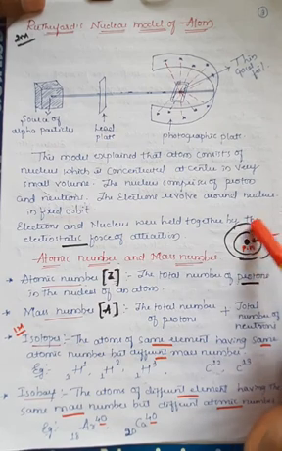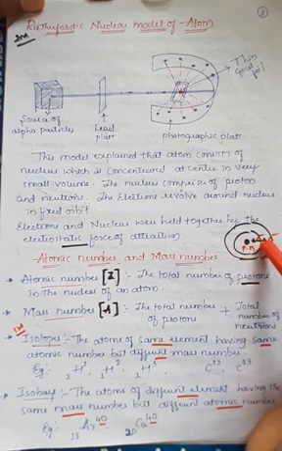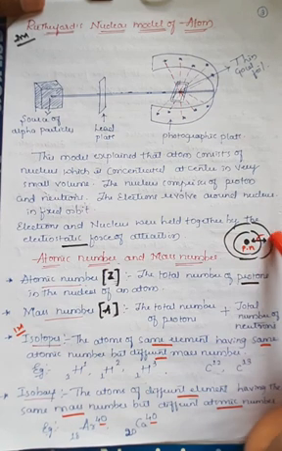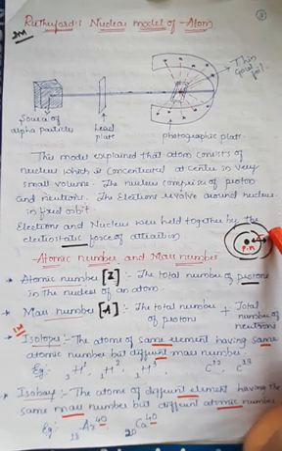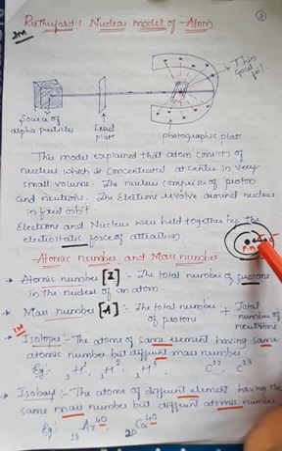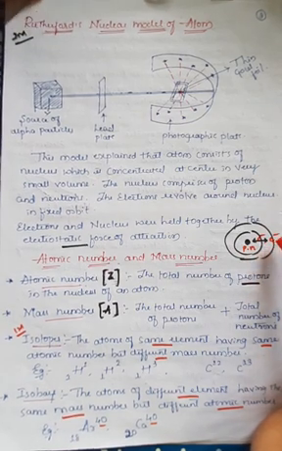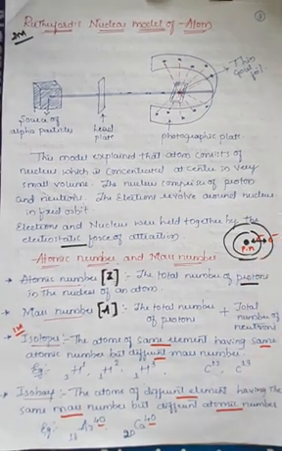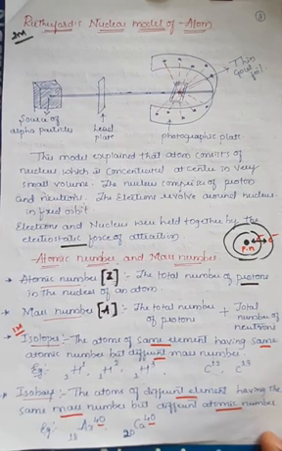In the case of fixed orbits, which are circular in nature, those are electrons, and there will be a greater attractive force between the positive charge, that is the nucleus, and the negative charge, the electrons. That is known as electrostatic force. The force present between the nucleus and the electrons is generally called the electrostatic force of attraction. And also we have seen 2 to 3 important definitions: atomic number and mass number, isotopes and isobars.